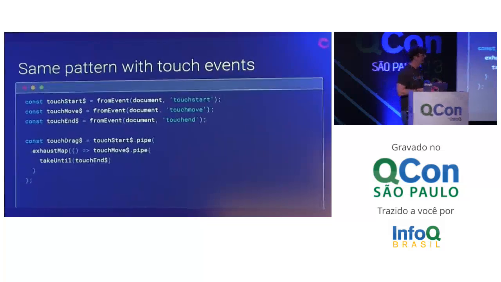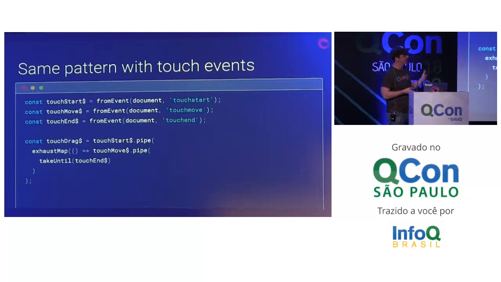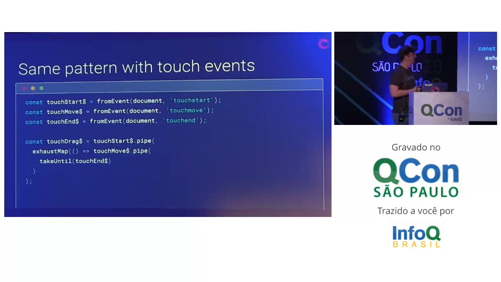The difference is we're going to be doing touch start, touch move, and touch end instead of mouse down, mouse move, and mouse up. And fromEvent is a function that comes from RxJS, and it basically says, I want to add an event listener to document with touch start, and every single event object that comes out of that, I want to emit from an observable. So each one of these is an observable of touch events.